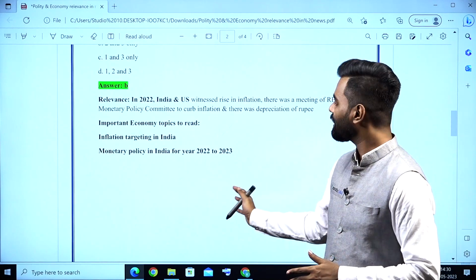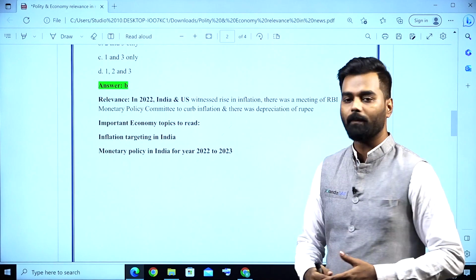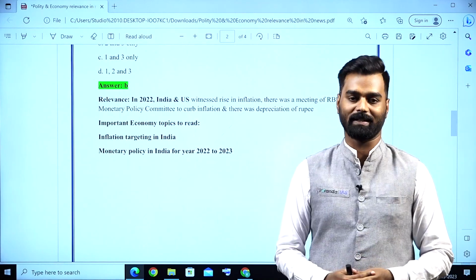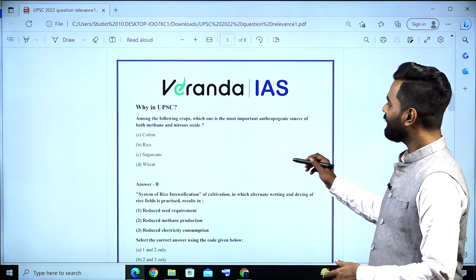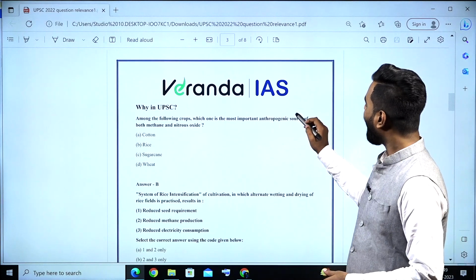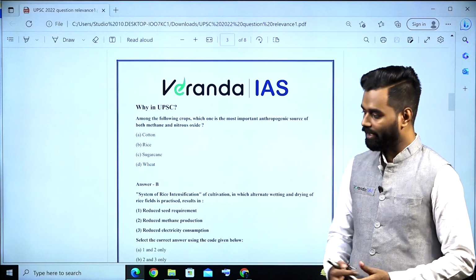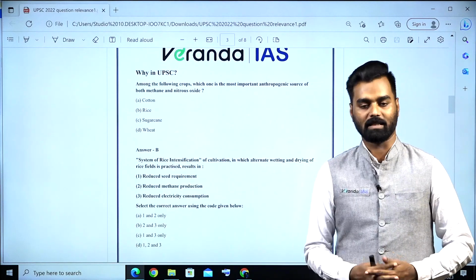For this year's prelims, you can also read topics like inflation targeting in India and monetary policy in India for the year 2022 to 2023. The next question in Why in UPSC. Here you can see the question is based on anthropogenic sources of both methane and nitrous oxide. Similarly, there is another question based on the system of rice intensification.